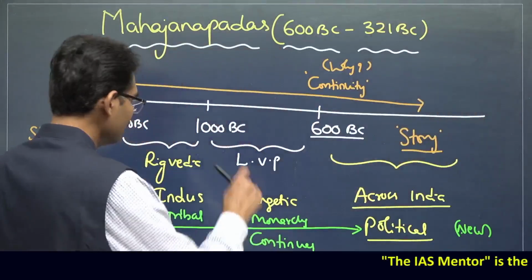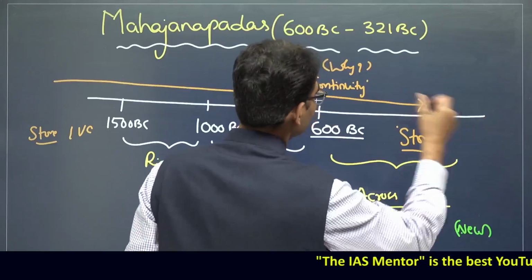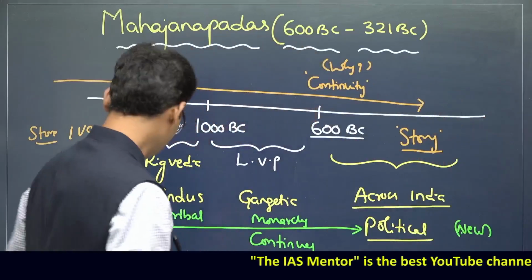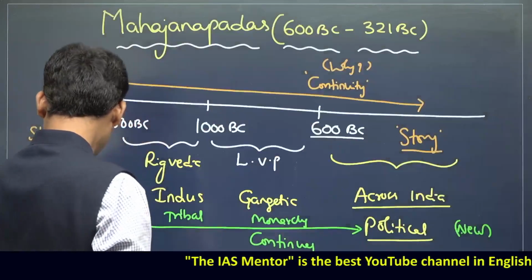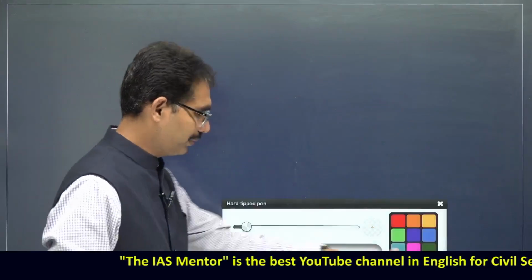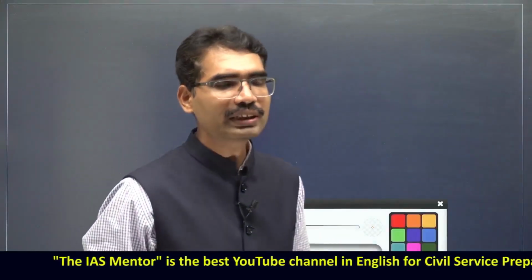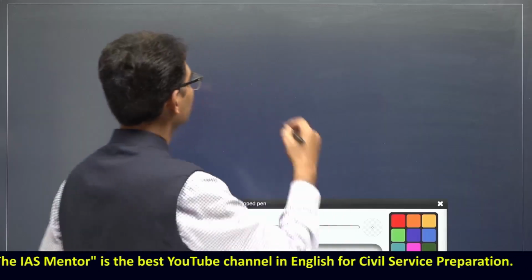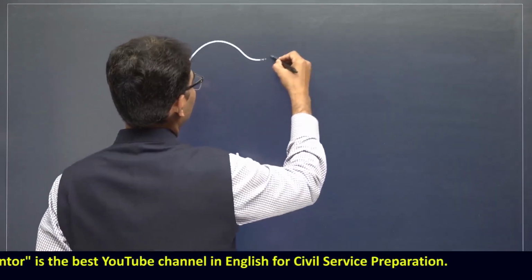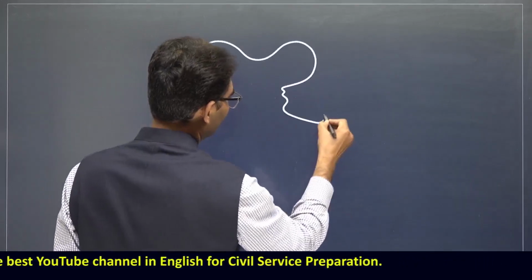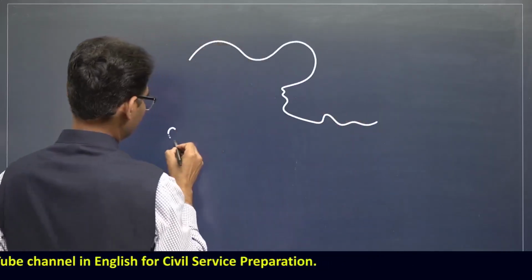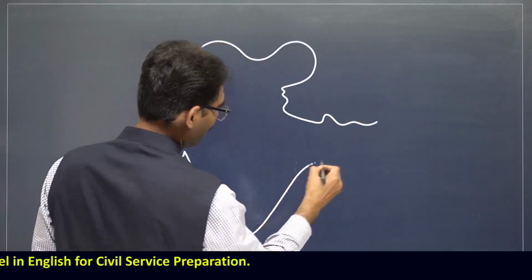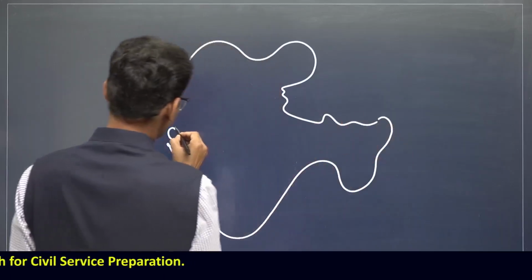During this time period, from 600 BC to 321 BC, there were some developments. What is the unique development of this time period? In this time period, different kingdoms were flourishing. And here is a prelims question also. I will show you the prelims question in the end.